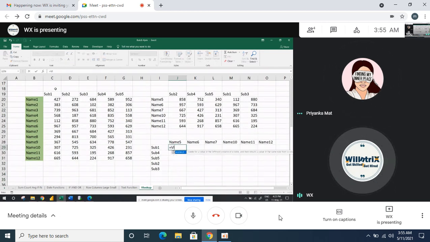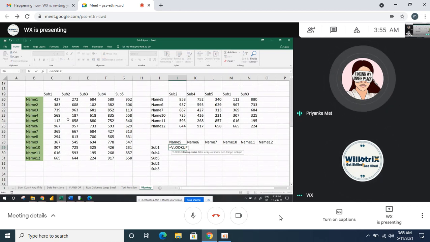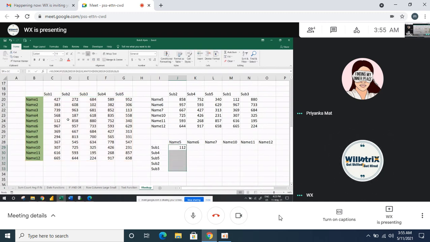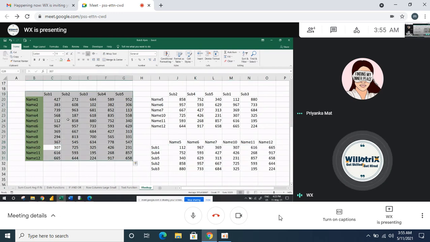Then the lookup value is what? This is the source data here, the name. You will freeze it, then the table array, freeze it completely. MATCH subject one. That subject one I am going to match with all the subjects here, F4, comma 0, close the bracket, comma 0. Then drag down and right. Understood?